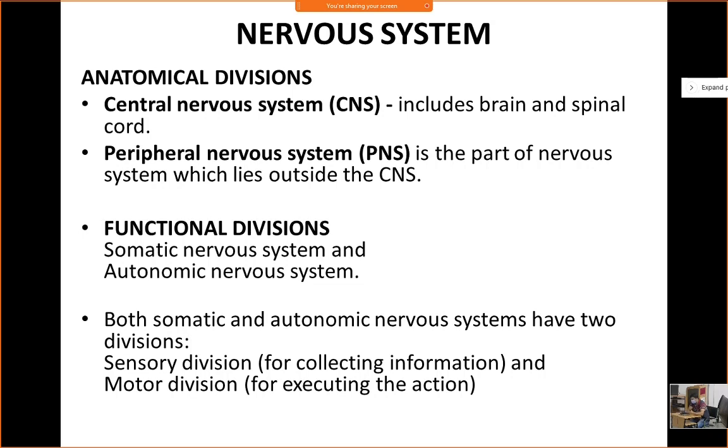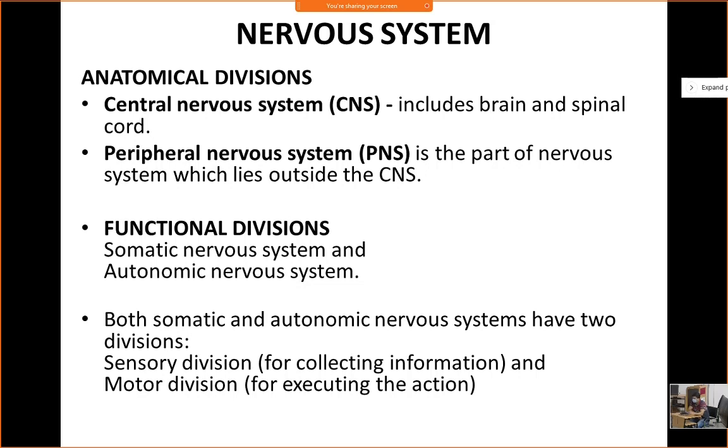So what type of sensation is there? Can we divide sensation further? Special and general sensation. What type of special sensation do we have? Smell, taste, hearing. So these are the special senses and general senses. What type of general sense? Touch, temperature, pain, like that. Okay. So these are two divisions.